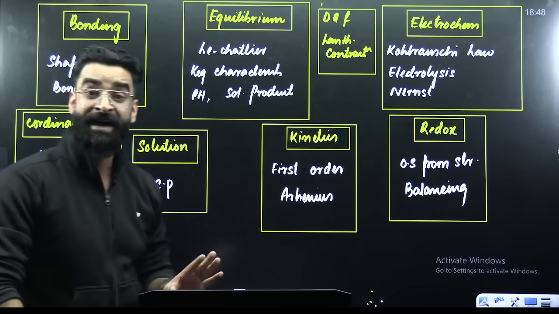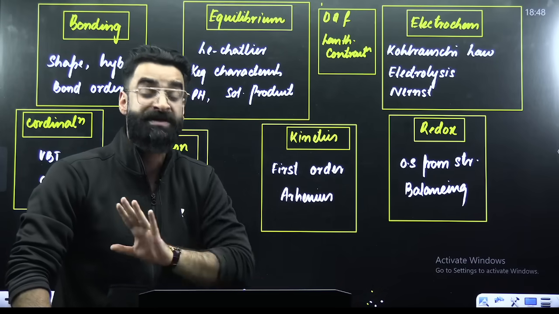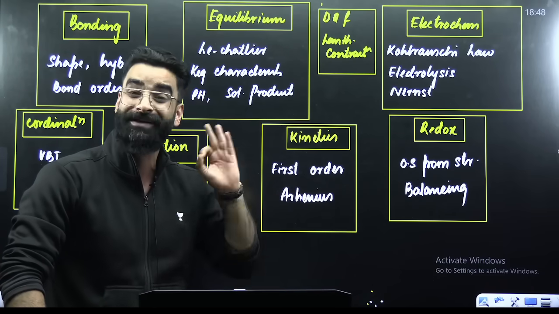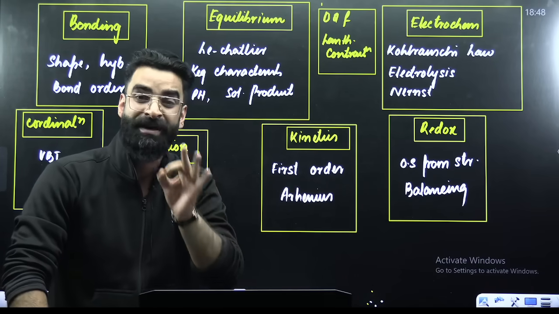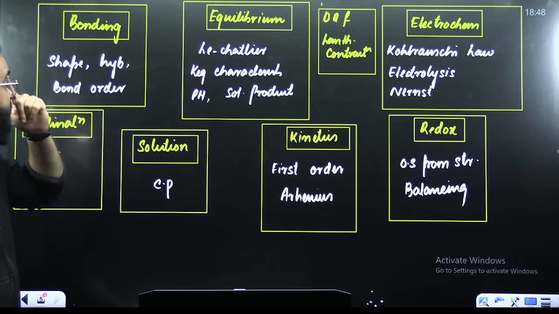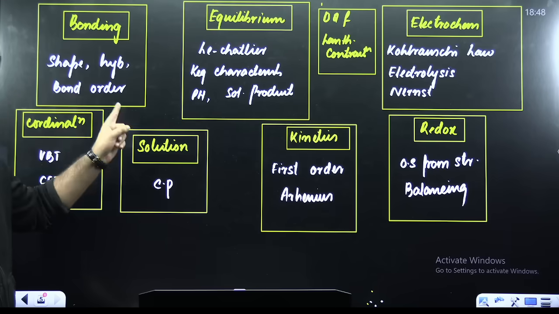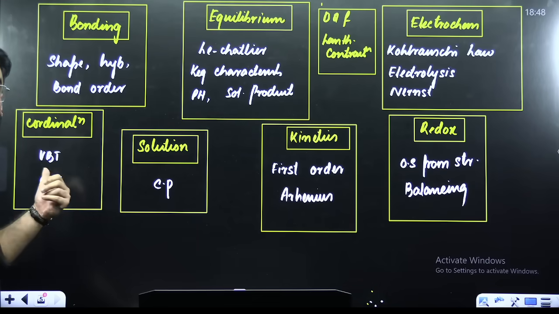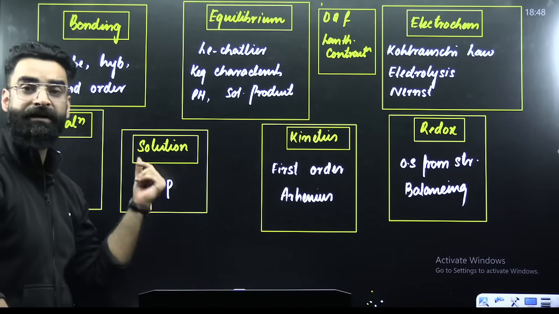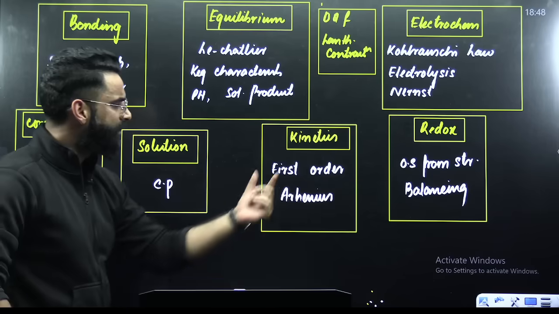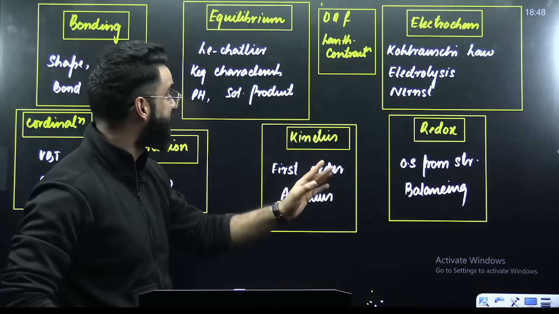These are the most important ones. You cannot skip them at any cost. If you have not done these topics yet, try doing them right now. Now, my dear students, when it comes to bonding, questions have been framed frequently on shape and geometry and bond order. Similarly, coordination compounds: your VBT, CFT. Solutions: colligative properties, most repeated. Kinetics: first order, Arrhenius equation, most repeated.